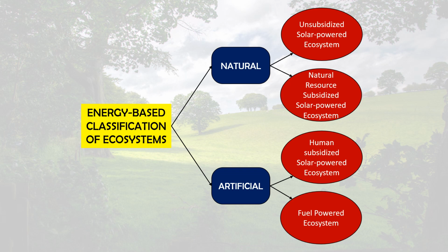In these ecosystems, the highly concentrated potential energy or fuel replaces the energy of sun. As you can see, cities and towns all run on electricity. Electricity comes from different sources, and they are due to some very advanced technology. So we are not dependent on sun in case of fuel powered ecosystem.